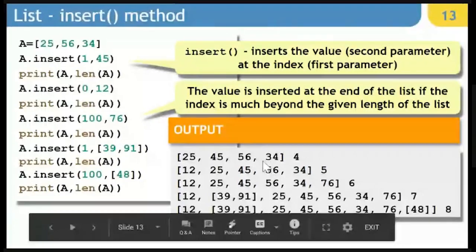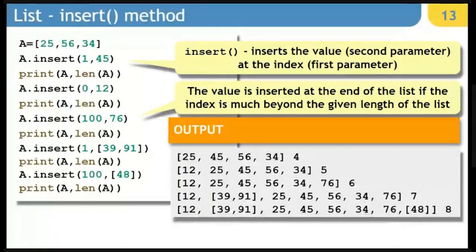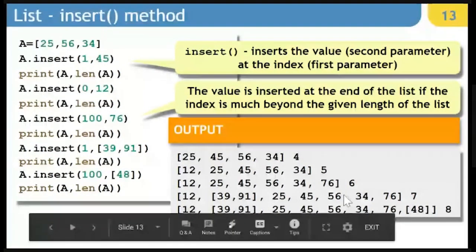And as soon as this happens, the size of the list grows by 1. In the same way, if I say 0, 12 in the beginning, 12 will be inserted. When I say 100, 76, where 100 is not at all a position present in the list, in such situation, this value which is required to be added will be added at the end of list. So you can see 76 got added at the end of the list.